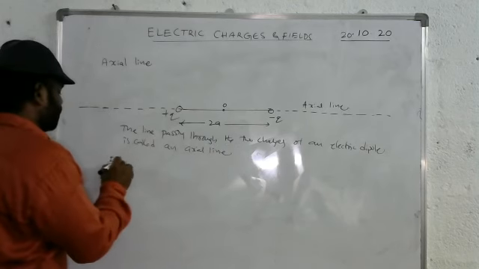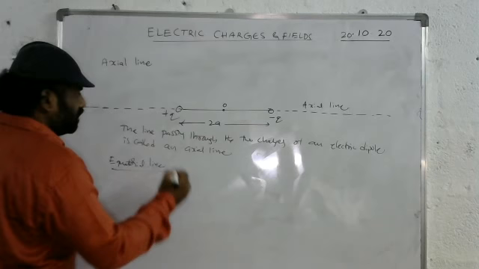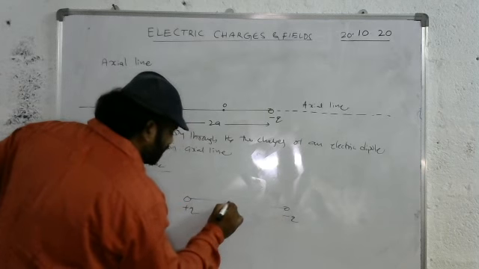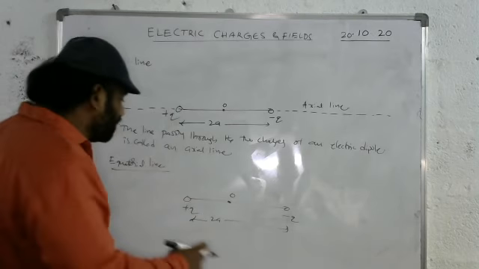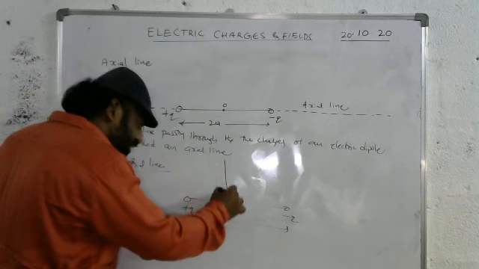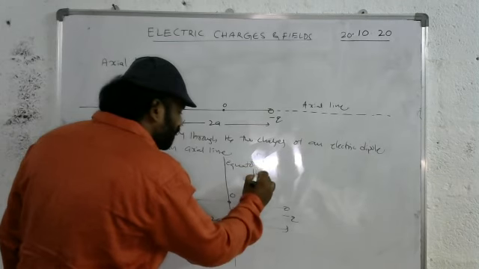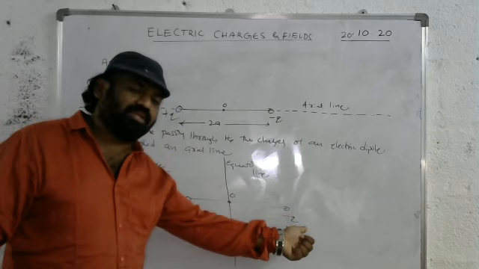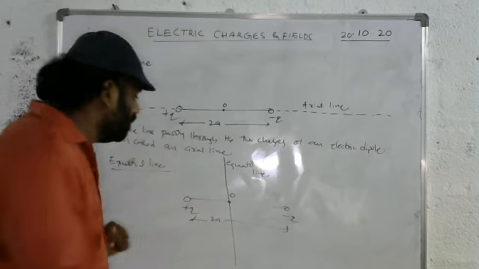What is the equatorial line? Suppose we are considering two charges plus q and minus q, and this is the center of the dipole. The distance between them is 2a. The line which is perpendicular to the axial line and passing through the center of the dipole is called the equatorial line. It should be perpendicular to the axial line and must pass through the center of the electric dipole.